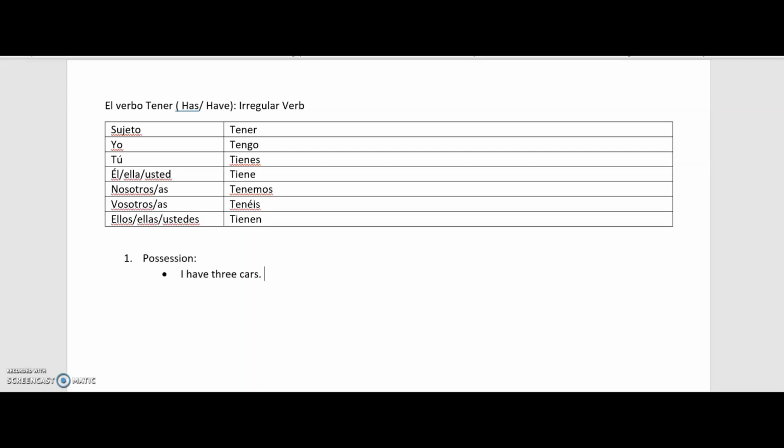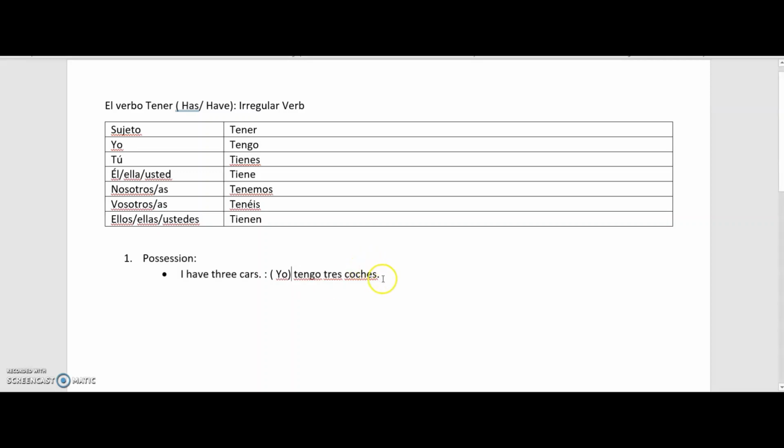Okay, so if I want to say I have three cars, tener is to have, but when I use that in the sentence, I need to conjugate tener for I, which is yo. So I will say, yo tengo tres coches. The use of yo is completely optional. If I don't write yo and write only tengo, that is also grammatically and perfectly right.